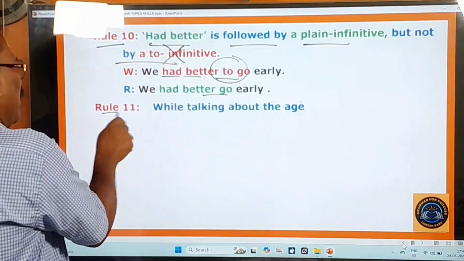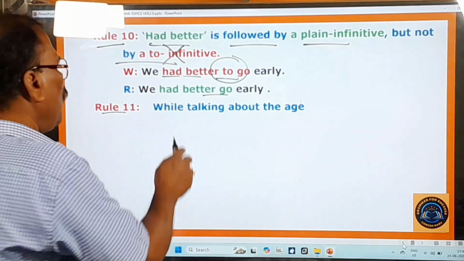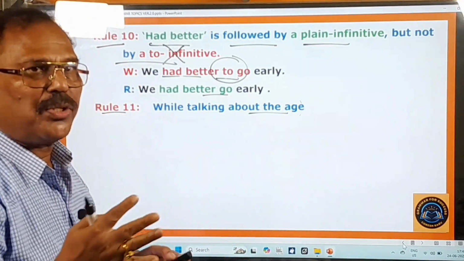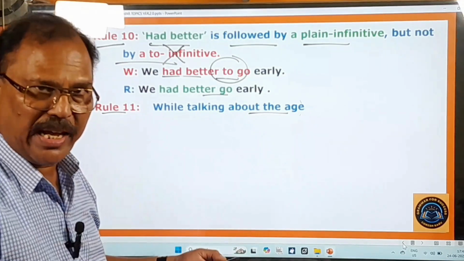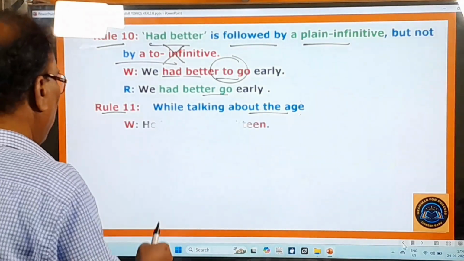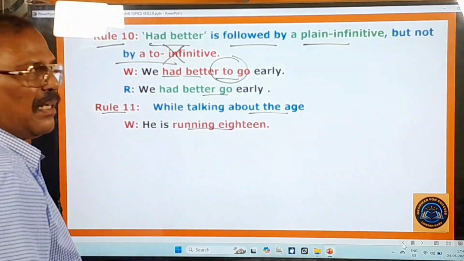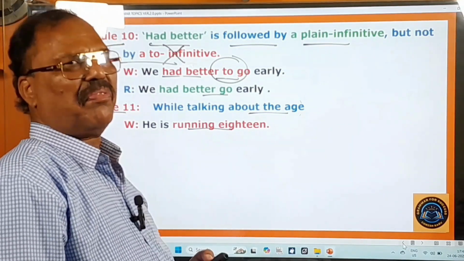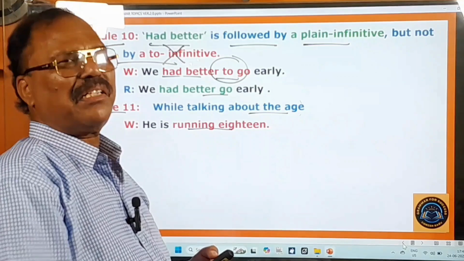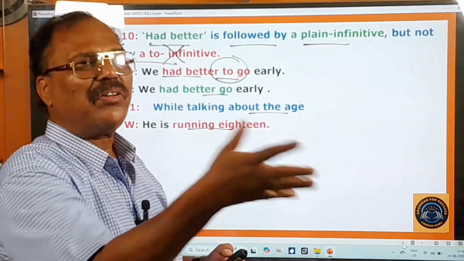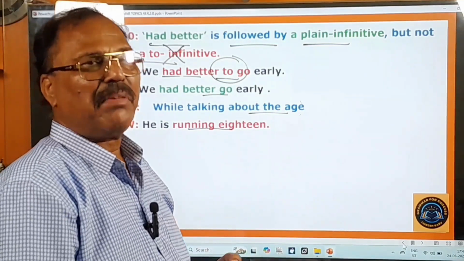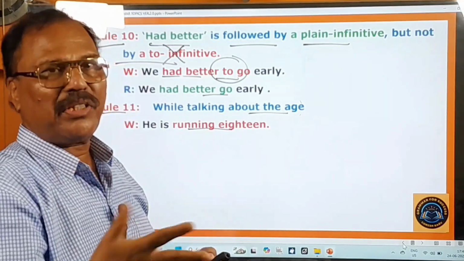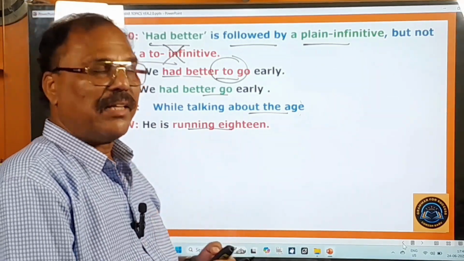Rule 11 is there. What is rule 11? While talking about age, let us see what you should say and what you should not say. He is running 18. Generally, when somebody asks your father, how old is your son? Then your father casually says, my son is running 18 now. My daughter is running 16 now. And my son is running 17 now. Something like that he will be saying. My son is running 20 now. So generally, it is like that.